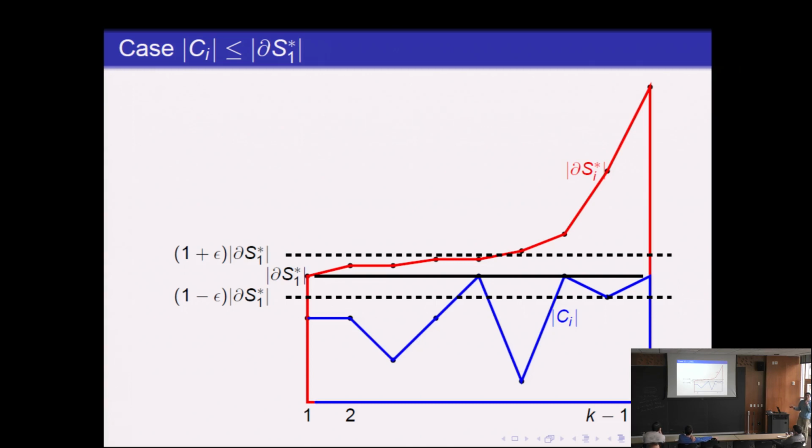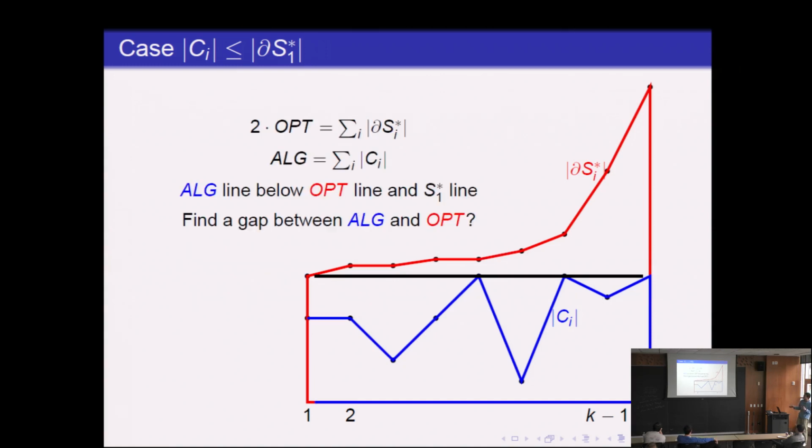Is this chart assuming a factor of 2 or something? Oh yeah, we're assuming the area under the red curve is twice opt. So we're implicitly assuming a factor of 2, because you're counting the edges twice in the red curve. That's why it's bigger than the blue one. It's possible there's a small gap, like they're the same curve, but we still have a 2-approximation, because the area under the red curve is twice opt, whereas the area under the blue curve is 1 times the algorithm cost.